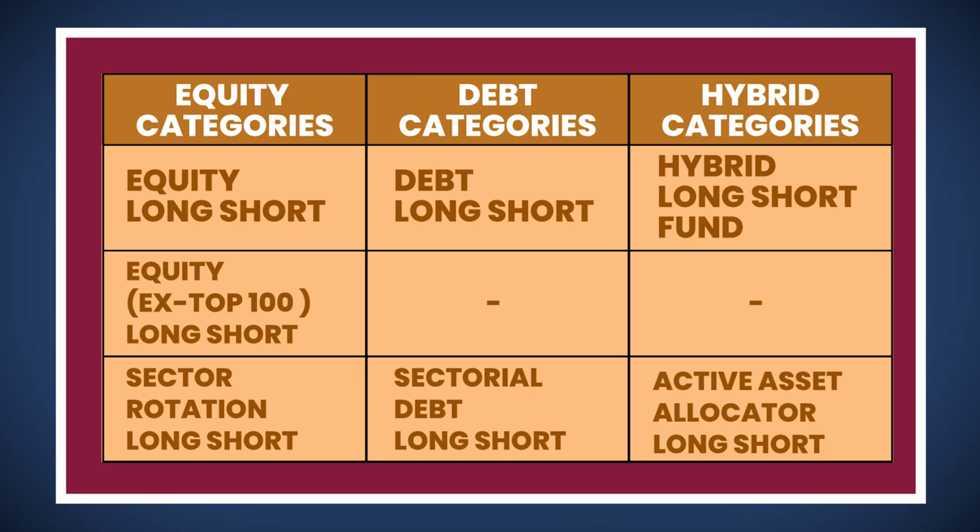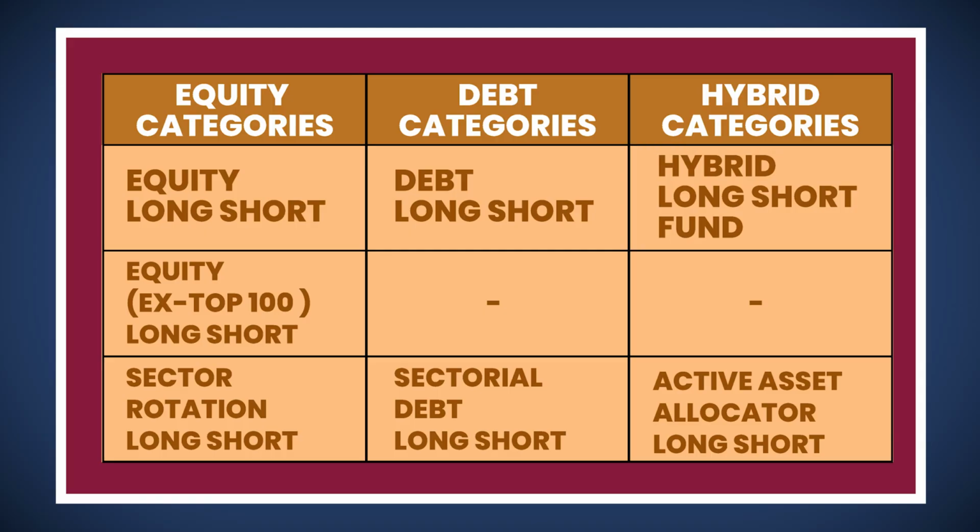Hybrid based category, Active Asset Allocator Long Short Fund, a multi-asset fund with investments diversified across different assets. Hybrid Long Short Fund, a balanced advantage fund with at least 25% in equity and 25% in debt.